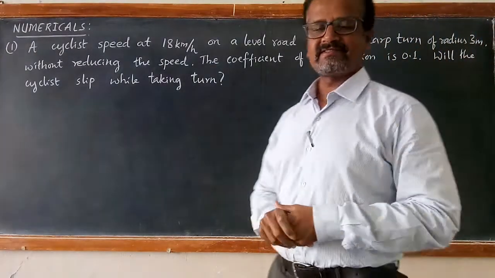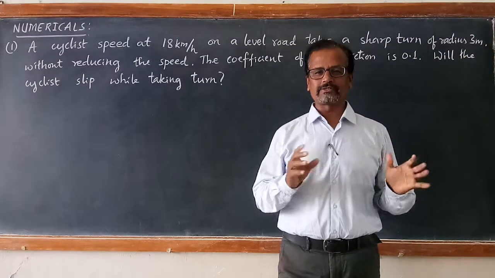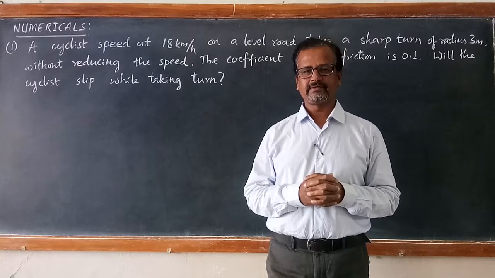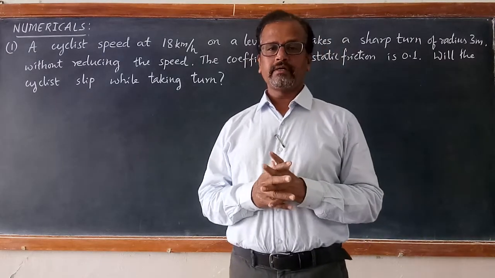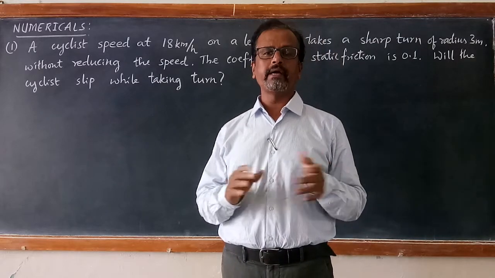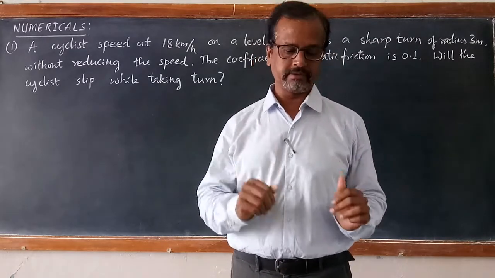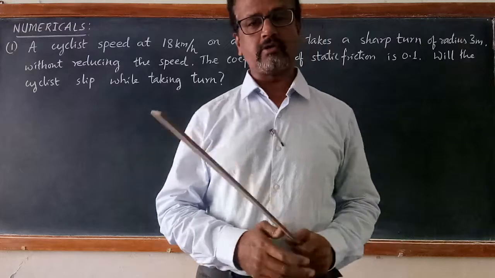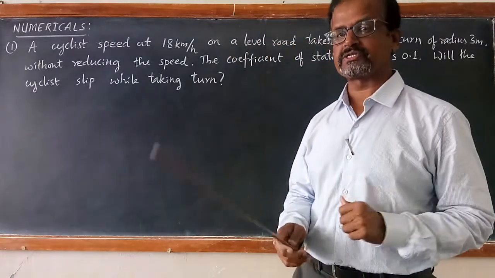Good morning, students. Today let us solve some problems related to a vehicle taking a turn on a level road and a vehicle taking a turn on a banked road. First, let us solve a problem of a cyclist.